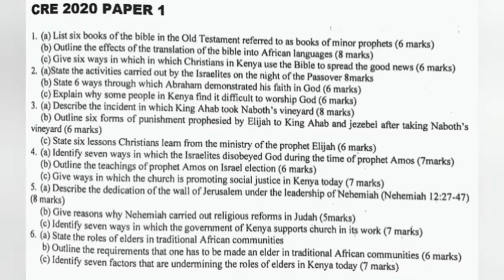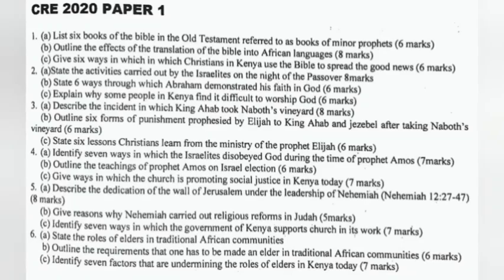2a. State the activities carried out by the Israelites on the night of the Passover. B. State 6 ways through which Abraham demonstrated his faith in God. C. Explain why some people in Kenya find it difficult to worship God.